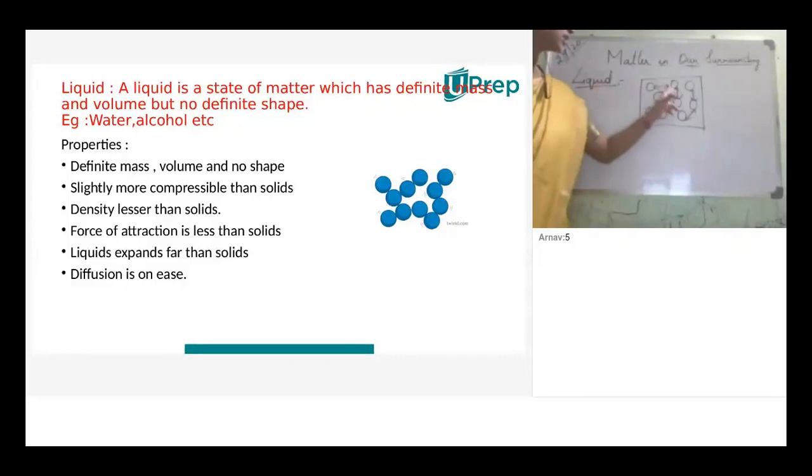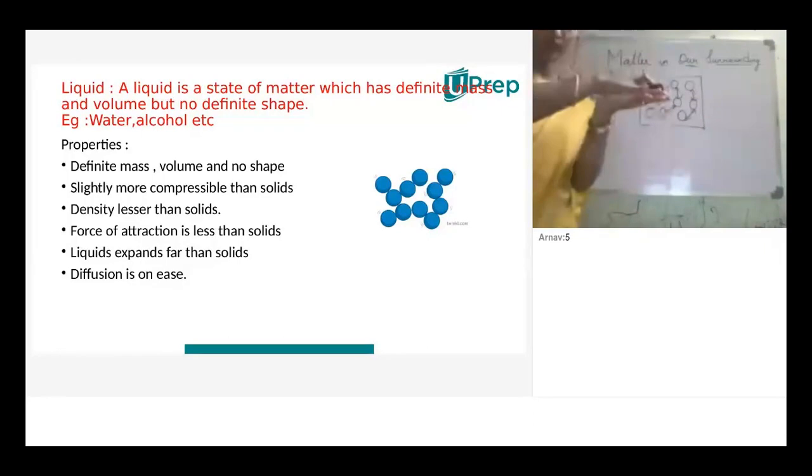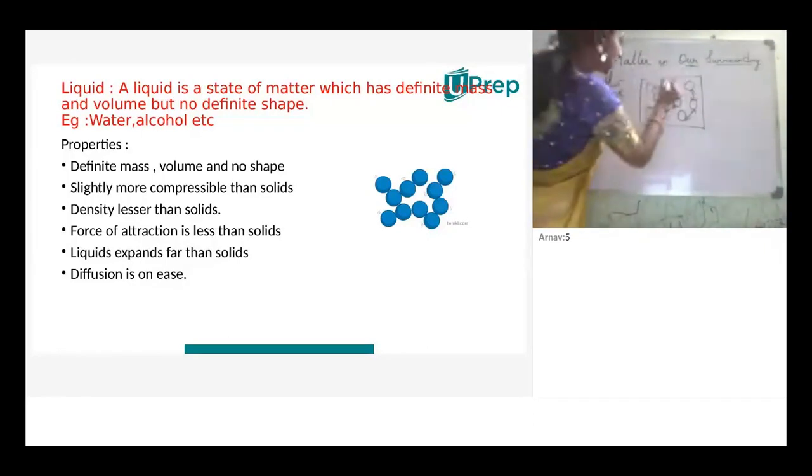When we consider gases, there will be gaps, and the force of attraction between the gaseous particles is low compared to solids. Okay, so what is the first one? It has no definite shape, but it has definite volume and mass. Understood? Then the next one is slightly more compressible than solids. Why? Because there are gaps. When we apply pressure to the liquid, it's quite compressible because the particles will come closer.